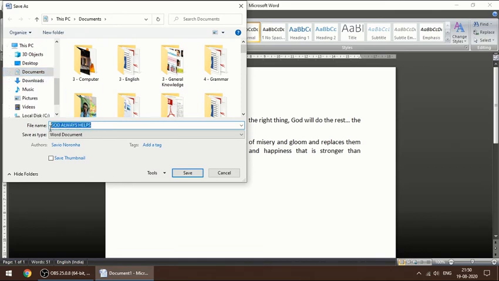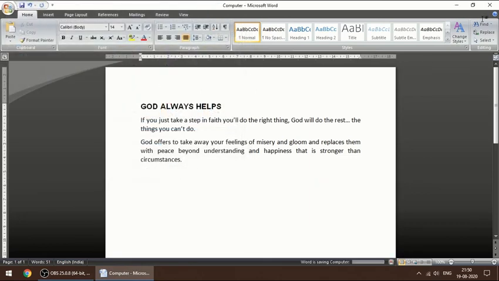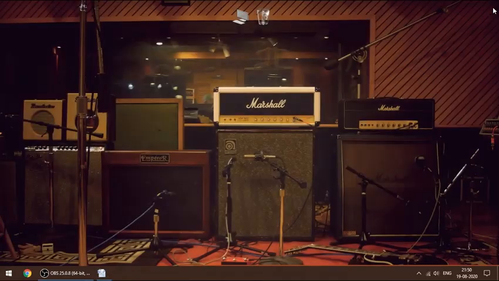So you can put any name over here. So for example, I'll put computer. The file name is computer and you have to click on save and close. This close button is over here.